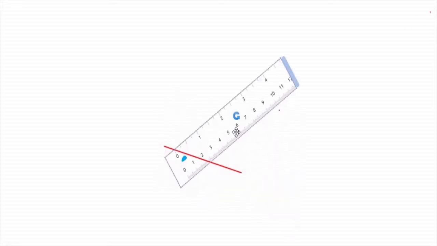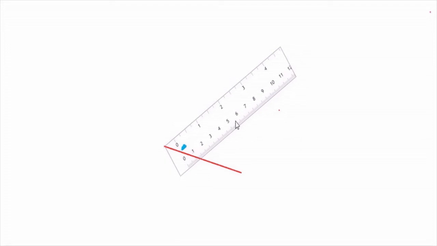For that I need to have an angle first. To draw an angle I need a ruler first. So this is a ruler. I am going to draw a simple angle over here. Take the ruler, keep the ruler on the other side, and draw an angle here. We are going to have an angle bisector.